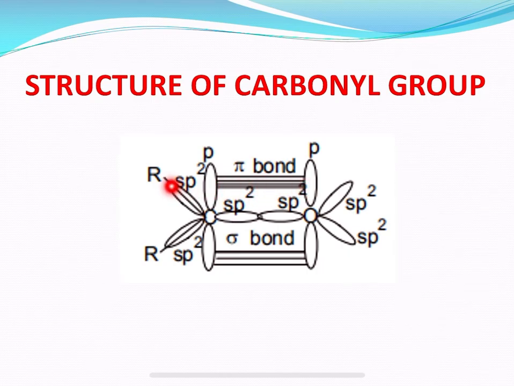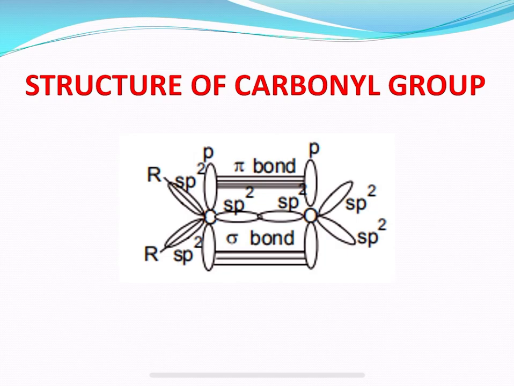So, this is the sideways overlap. These two are the p orbitals. Here the sideways overlap of unhybridized p orbitals of the two atoms is observed. The two unshared electron pairs of oxygen occupy the sp2 hybrid orbitals of oxygen.